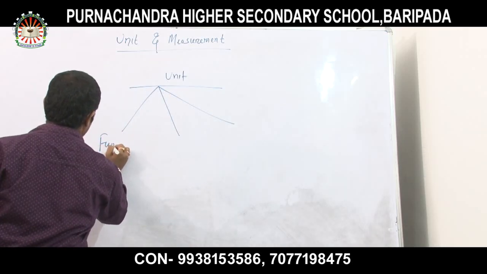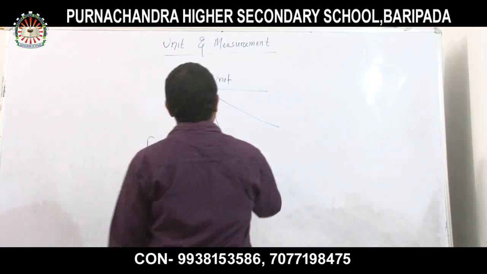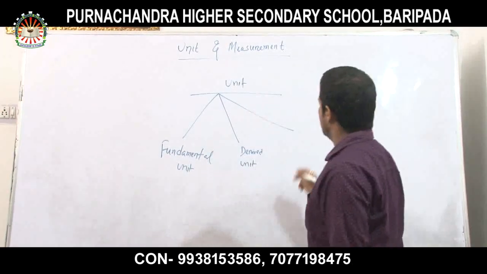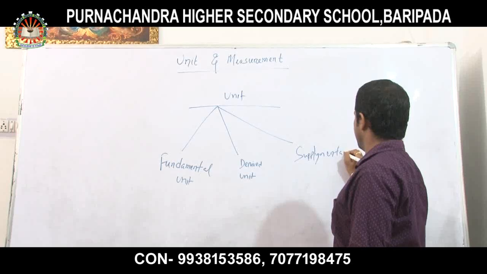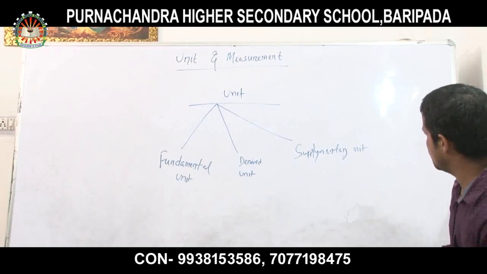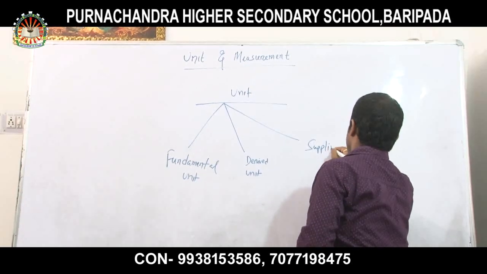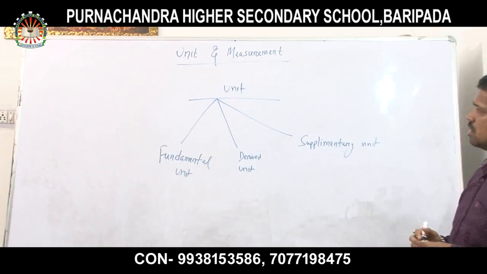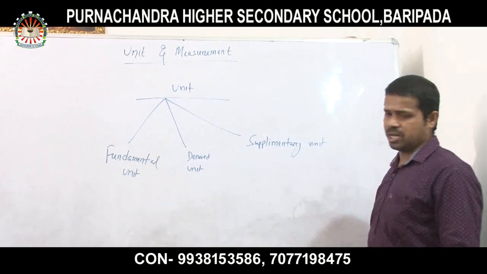The first one is the fundamental unit, the second one is the derived unit, and the third one is the supplementary unit.